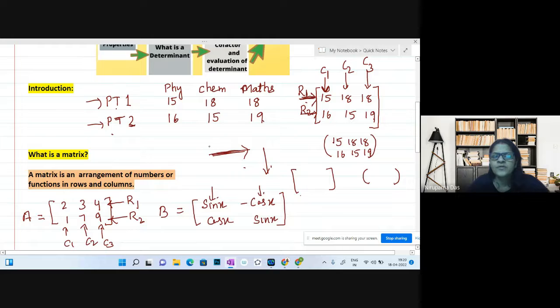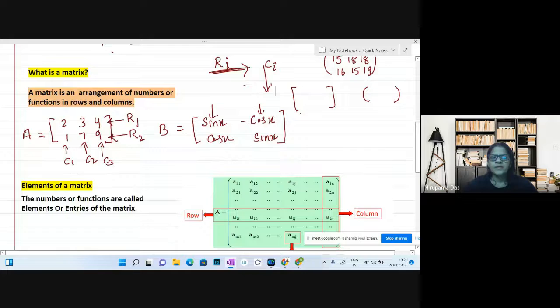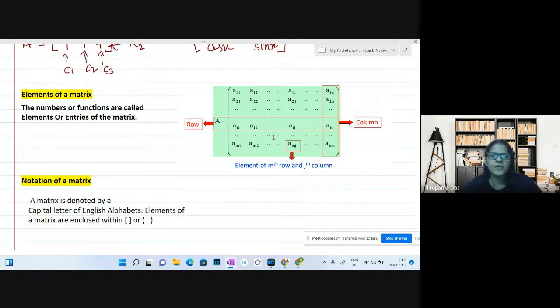Rows of the matrix are denoted by Ri, and columns we denote by Ci. It means R1, R2, R3, like this: first row, second row, third row, and so on. Similarly, C1, C2, C3: first column, second column, third column. The elements or entries of a matrix are basically the numbers or functions within the matrix.